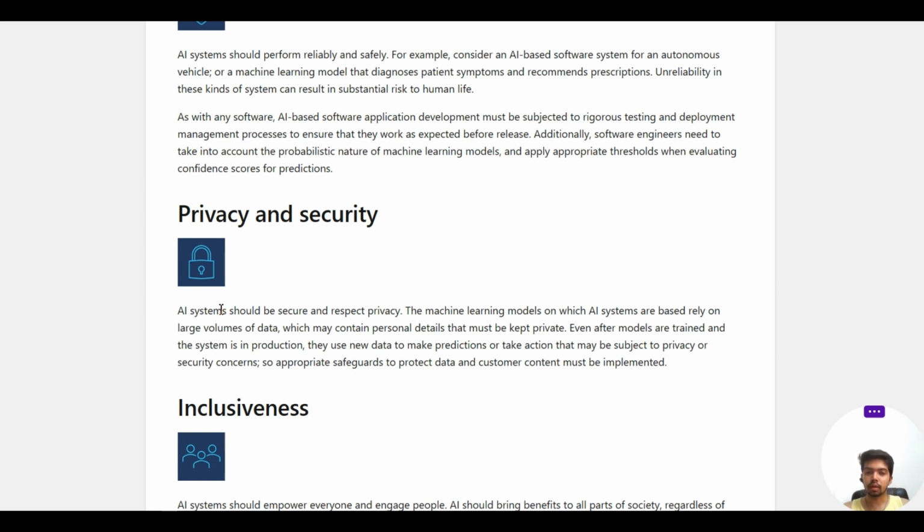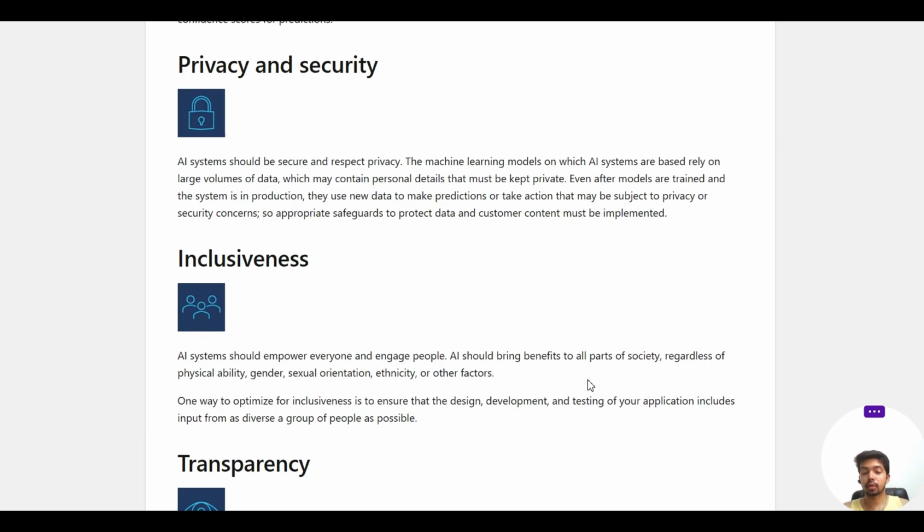This is very important, that the AI system should be secure and respect privacy. The machine learning models rely on large volumes of data which may contain personal details, and that must be kept private. You can't make them public because they are personal details. After models are trained and the system is in production, you have already deployed it, and then they use new data to make predictions or take actions that may be subject to privacy or security concerns. So appropriate safeguards to protect data and customer content must be implemented. You have to ensure the data integrity of each and every customer of yours, and take care of that.